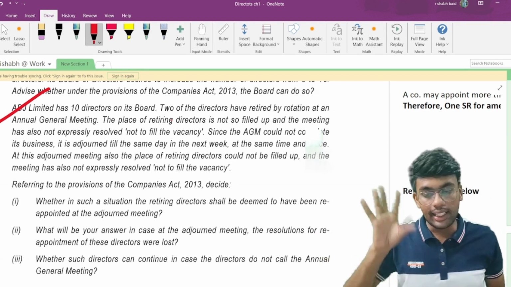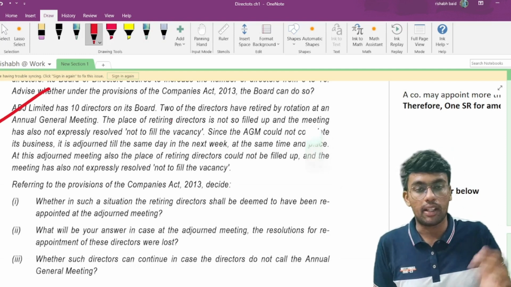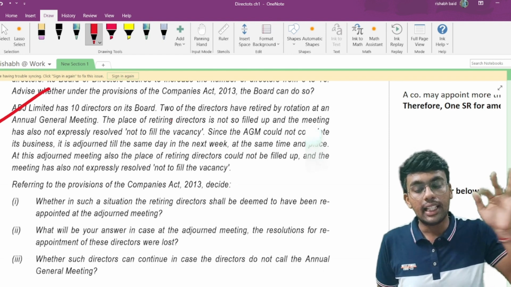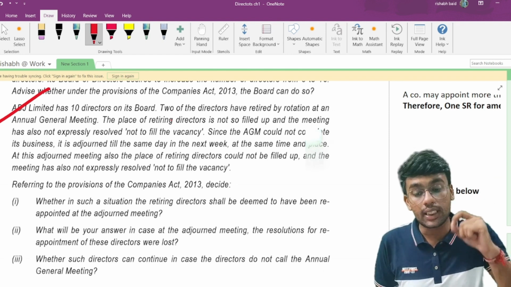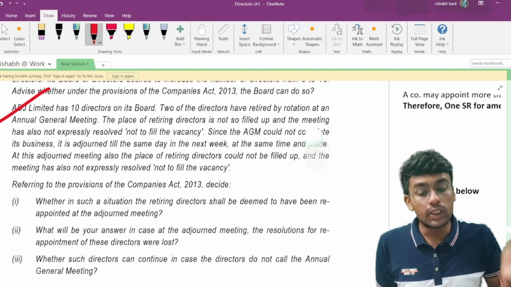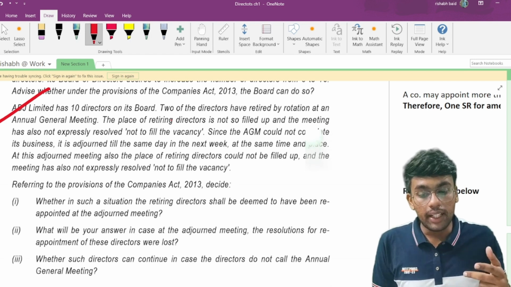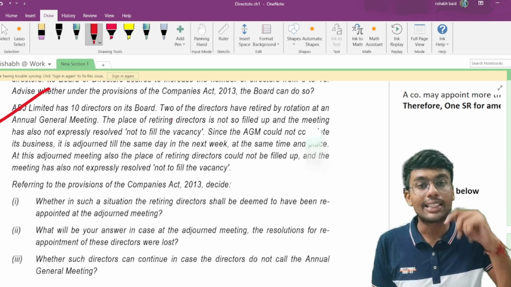Two directors have retired at the AGM, and the place of the retiring directors is not filled up in the meeting. The ones who have retired, their place has not been filled, and there is no expression with respect to not filling the casual vacancy. Now, since the AGM did not complete its business, it is adjourned till the same day in the next week at the same time at the same place.